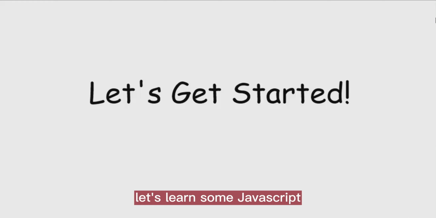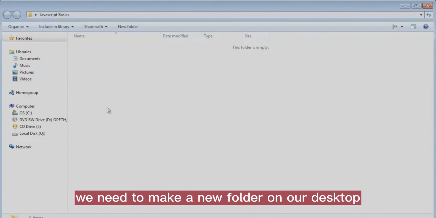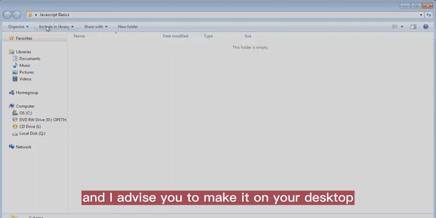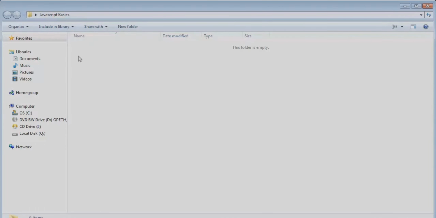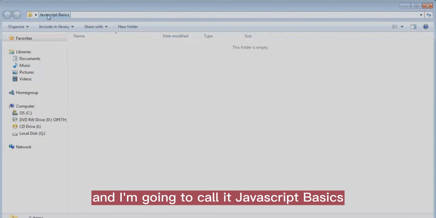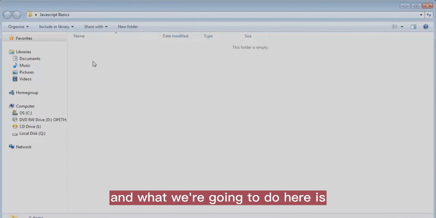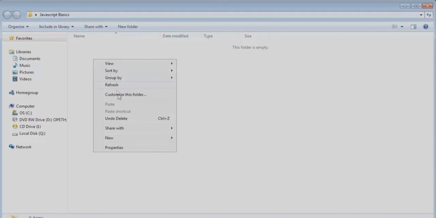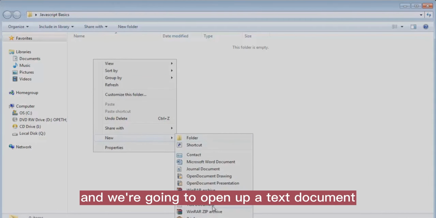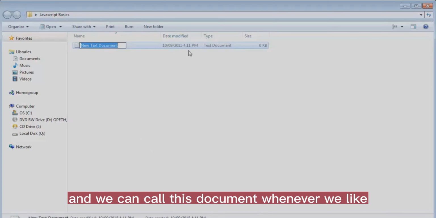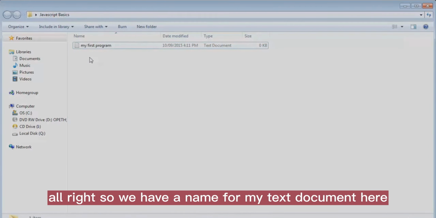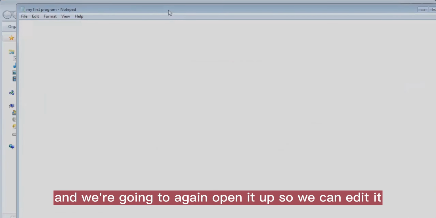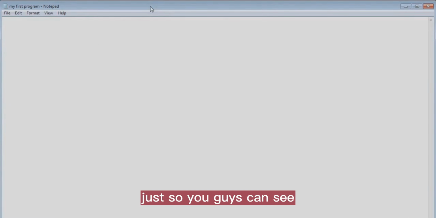Let's learn some JavaScript. First of all, we need to make a new folder on our desktop, and I advise you to make it on your desktop so that you can access this folder at any time throughout this course. I made a folder here, and I'm going to call it JavaScript Basics. And what we're going to do here is open up a text document, and we can call this document whatever we like. Alright, so we have a name for my text document here, and we're going to open it up so we can edit it, just so you guys can see.